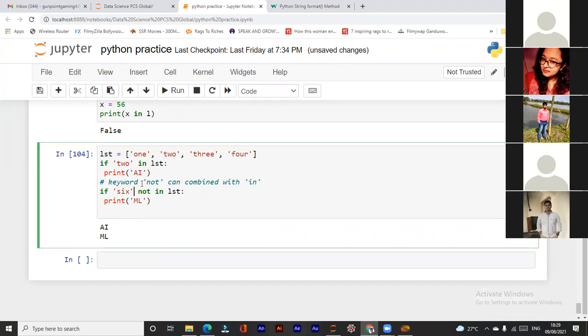Now the keyword not, here we are using the keyword not before in, to check if 6 is not present in the list. You can see the list is 1, 2, 3 and 4. 6 is not present in the list, so obviously it will print ML also. If 6 not in the list, then print ML. So 6 is not here in the list, so it is printing ML also.